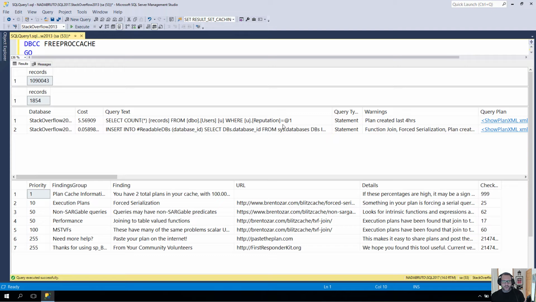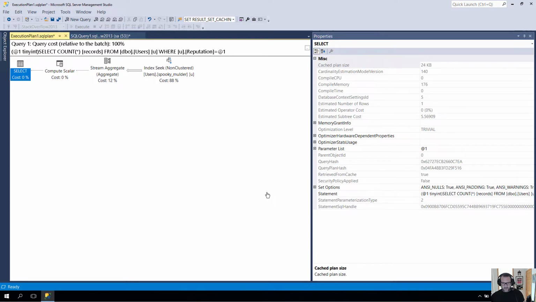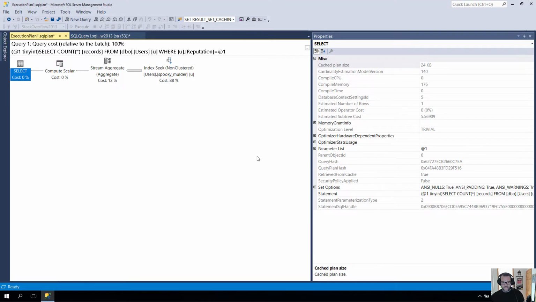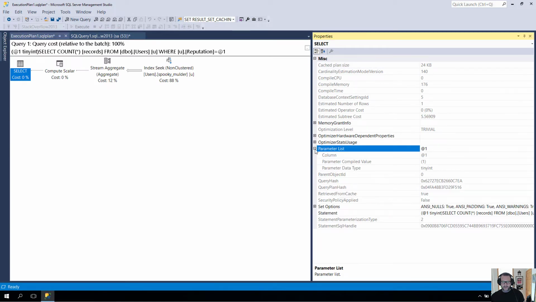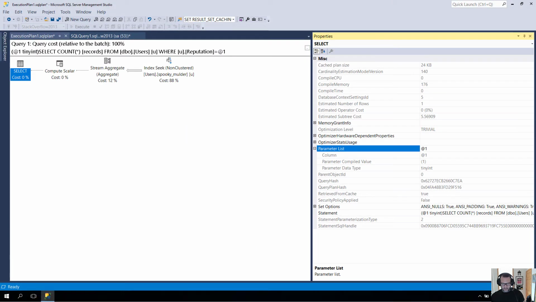The reason we got this parameter replacing our literal value is a side effect of something called simple parameterization or auto-parameterization. It's been referred to as both over the years. That happens when you get a trivial plan. If I go over here and hit F4, and hopefully zoom in, that didn't do it for some reason. All right, let's try Control-1. There we go. When we look, that's a trivial plan, and that's the thing that makes simple parameterization or automatic parameterization possible. You can see that our value got replaced by a 1 there.